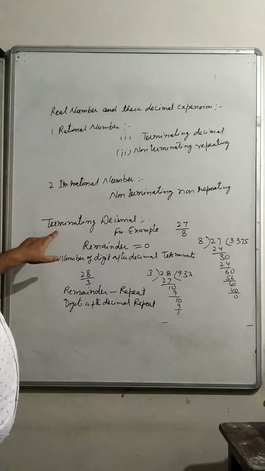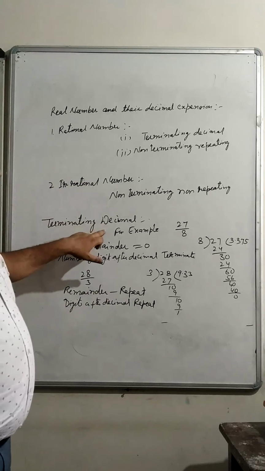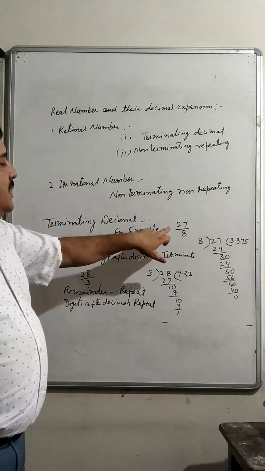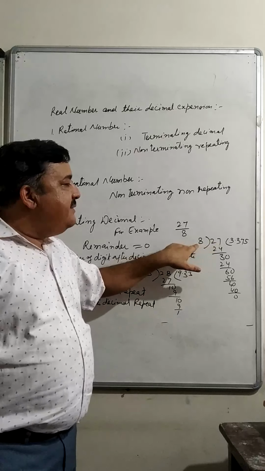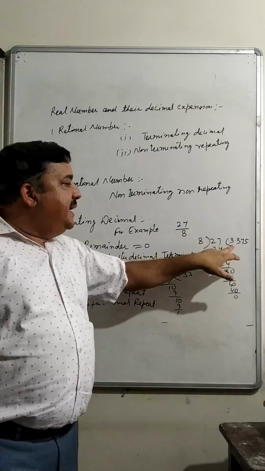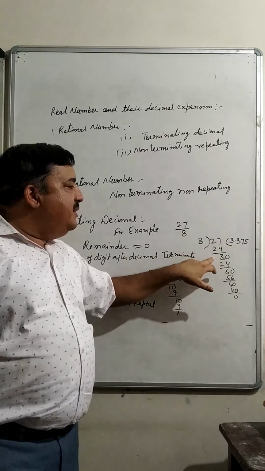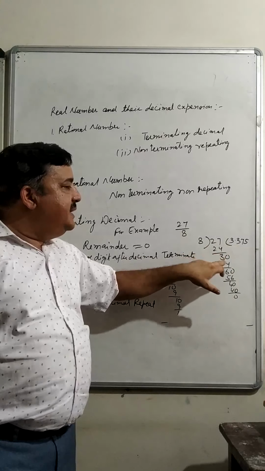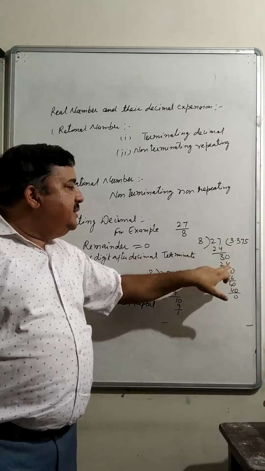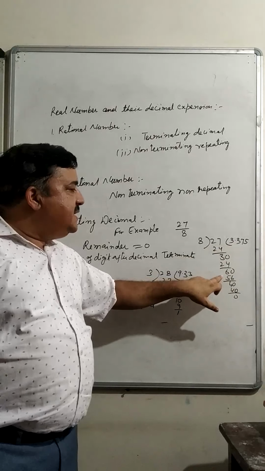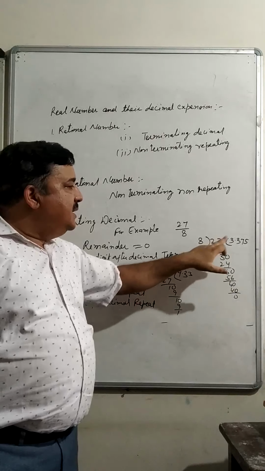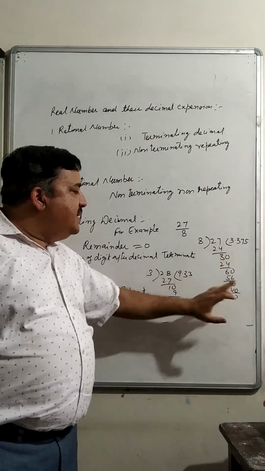For example, in case of a terminating decimal, if we take 27 upon 8 and start dividing 27 by 8, we get 3, 8 3s are 24, and then 3 is left, decimal 0, 8 3s are 24, again 6, 8 7s are 56, and then 8 5s are 40.